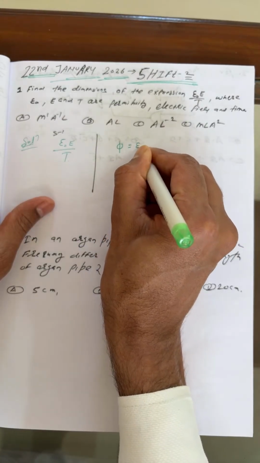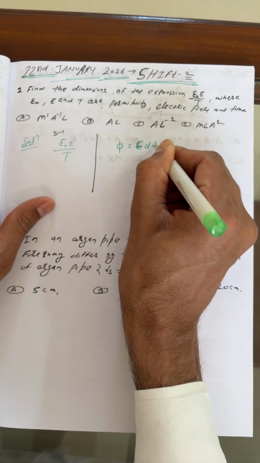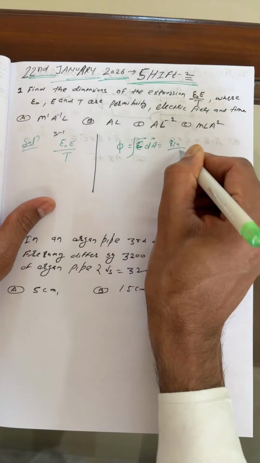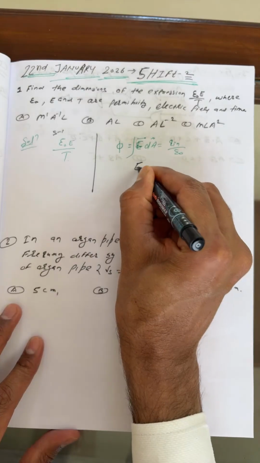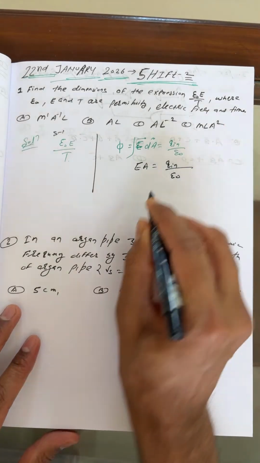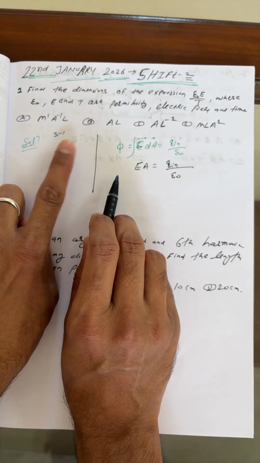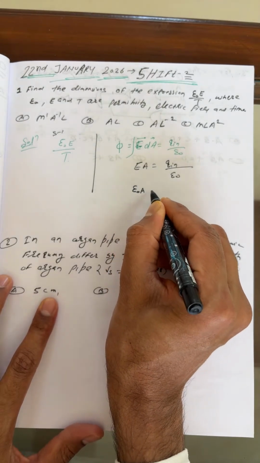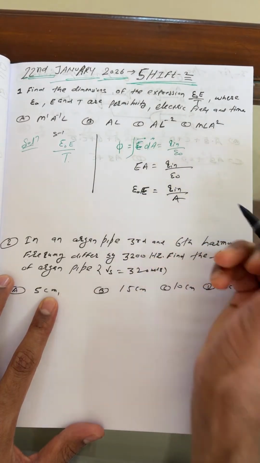You can write epsilon naught, electric field E dot dA vector is equal to Q enclosed, so epsilon naught times the integral of E dot dA equals Q enclosed. Simply, beta, you can use the formula here: E into A is equal to Q enclosed upon epsilon naught. What do we wish to find? Epsilon naught into E. Just do cross multiplication. Then epsilon naught into E is equal to Q enclosed upon area.